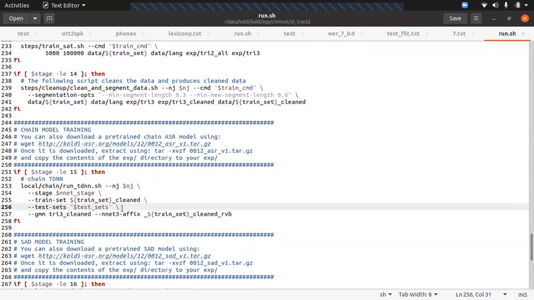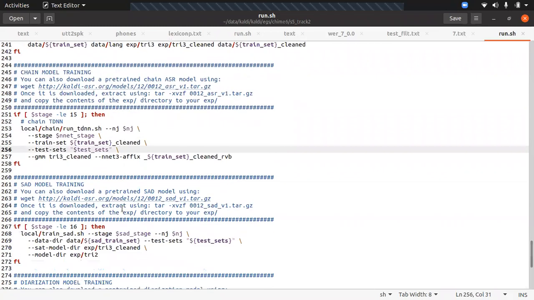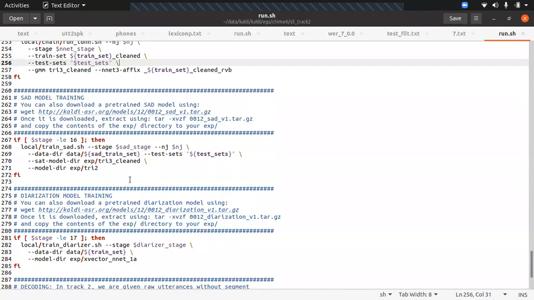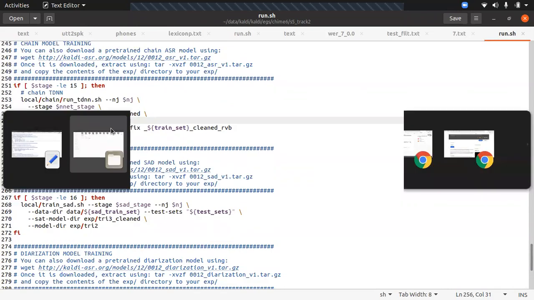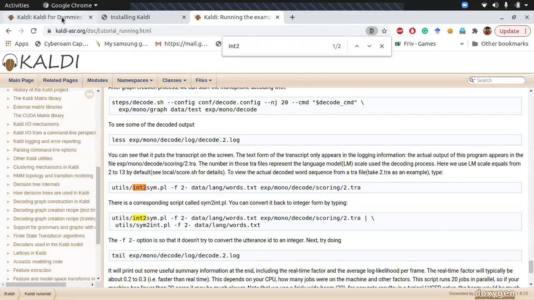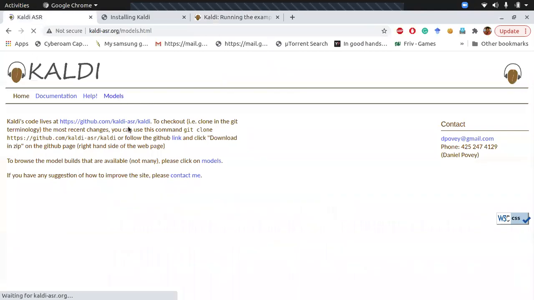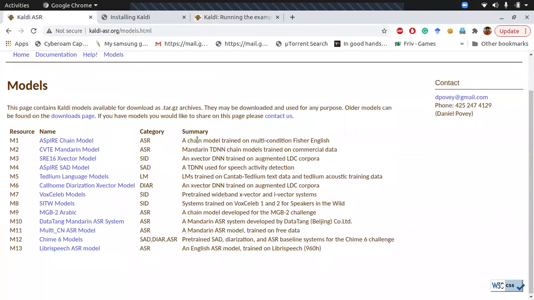The software is very vast, so you need to explore the contents of Kaldi to do this. Diarization is also done here. Another good thing is that Kaldi has given some trained models as well: a model trained using multi-condition Fisher English, and the LibriSpeech ASR model with 900 hours of data.